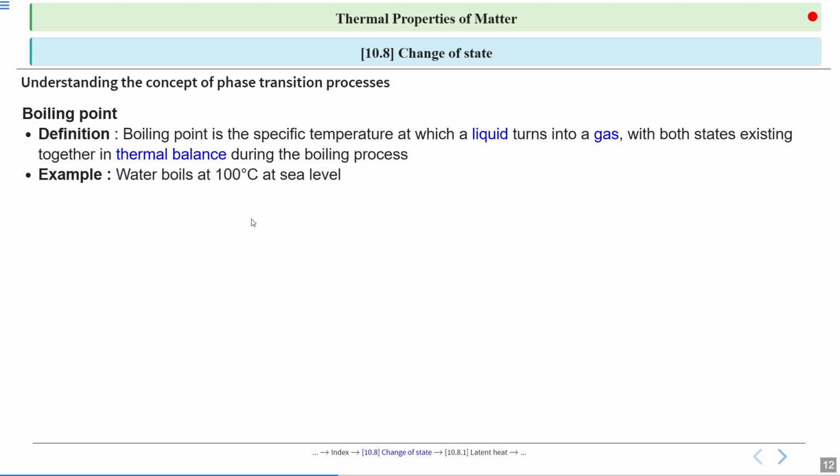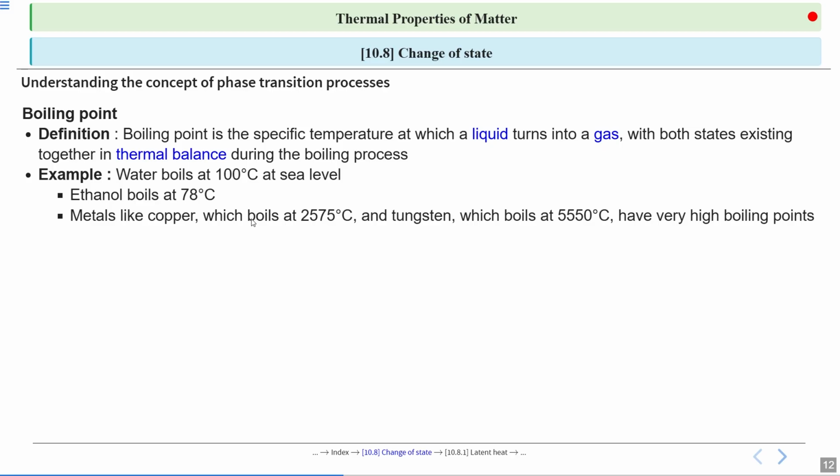Example: water boils at 100 degrees Celsius at sea level. So, here the specific temperature is 100 degrees Celsius at which water turns into gas. For ethanol, the specific temperature is 78 degrees Celsius at which ethanol turns into gas.